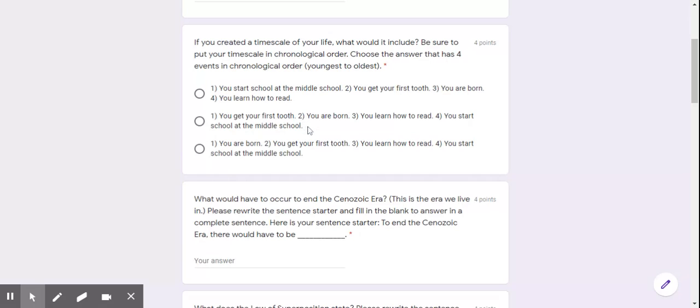The next choice: first, you get your first tooth. Number 2, you are born. Number 3, you learn how to read. Number 4, you start school at the middle school. And the last one: number 1, you are born. Number 2, you get your first tooth. Number 3, you learn how to read. Number 4, you start school at the middle school.